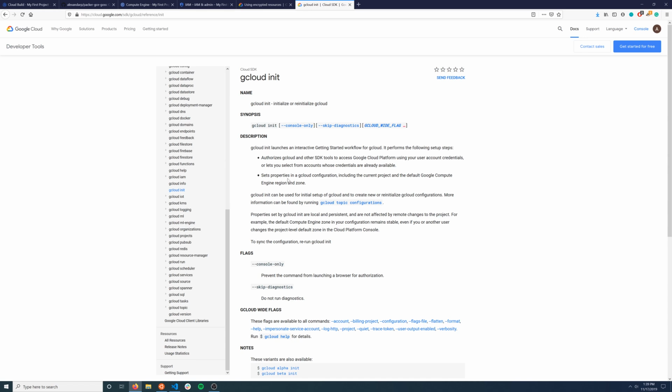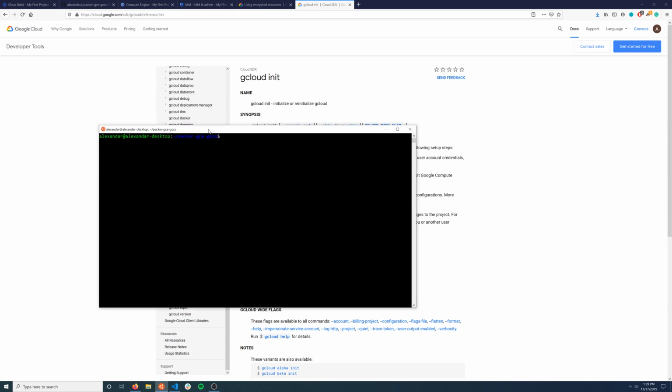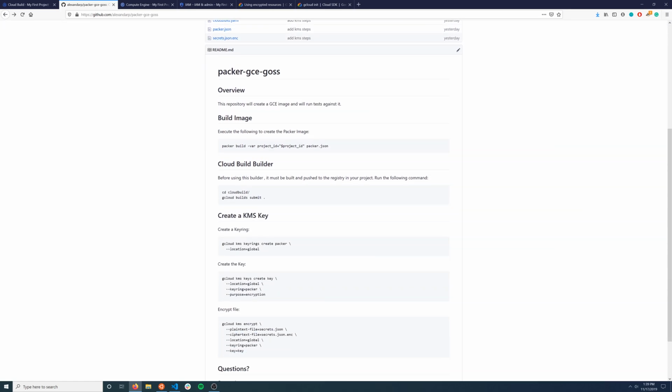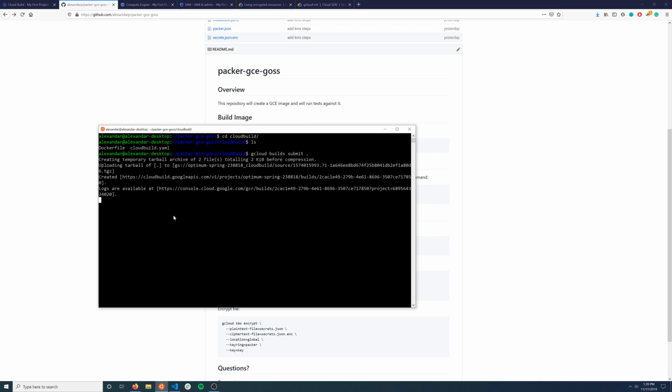Once you have that ready, you can go back into your terminal, and in the root of the repository, there's going to be a Cloud Build directory. If you go back to the README of the repository, there is a command here we're going to submit. You'll need to have the CLI tool set up for this, and it's gcloud build submit, and then a dot because we're in that directory. We'll execute this, and what this is going to do is create our artifact so we're able to actually run our build against that.